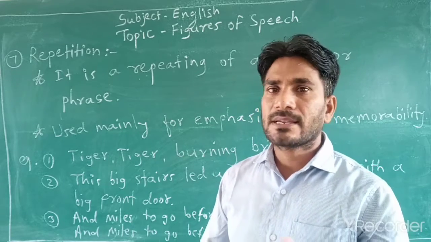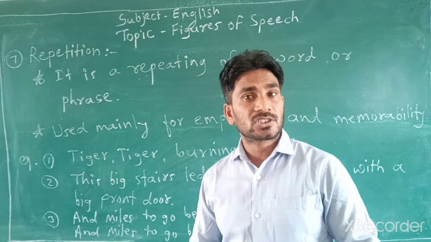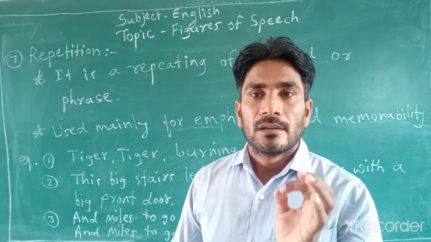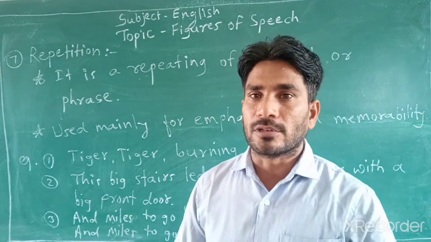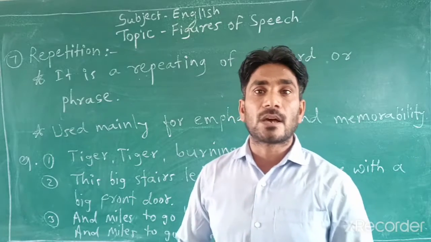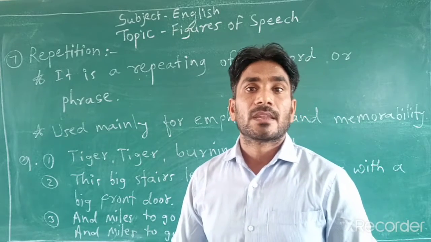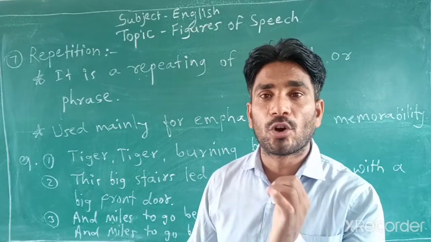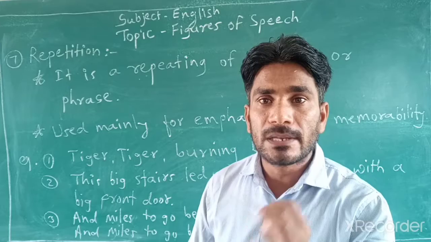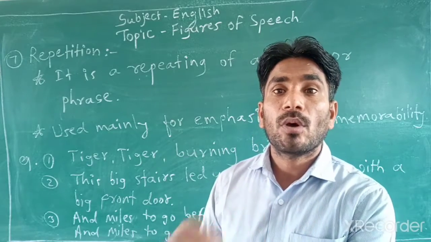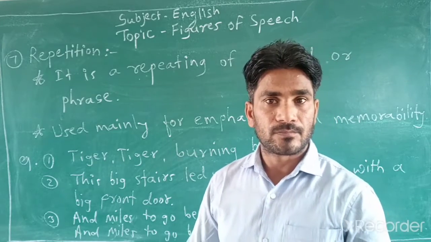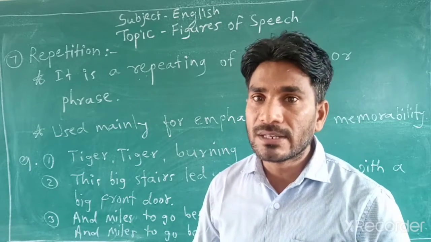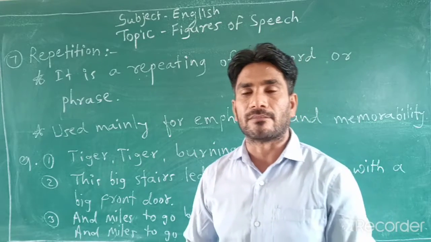In our last class we dealt with alliteration. As I told you, alliteration is the figure of speech where the initial sound, the beginning sound of a word, is repeated two or more times, or is repeated in two or more words in the same line.